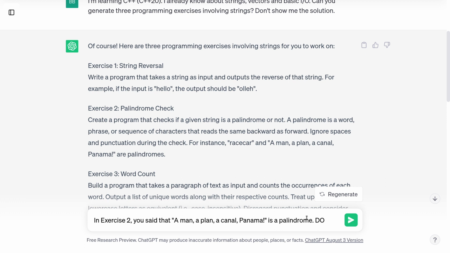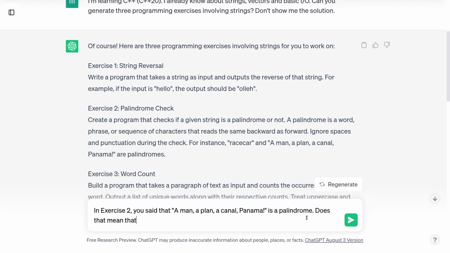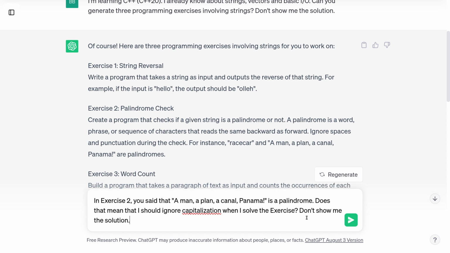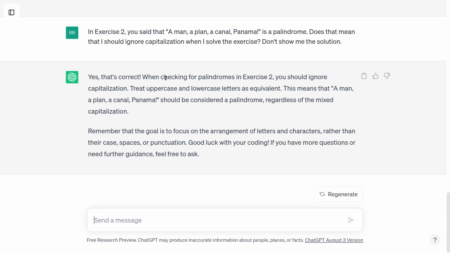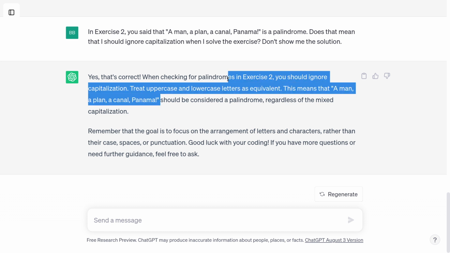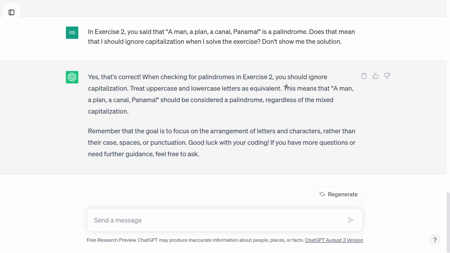Does that mean that I should ignore capitalization when I solve the exercise? I guess I have to say, don't show me the solution. Yes, you should ignore capitalization, treat uppercase and lowercase letters as equivalent. This means that this phrase here should be considered a palindrome.